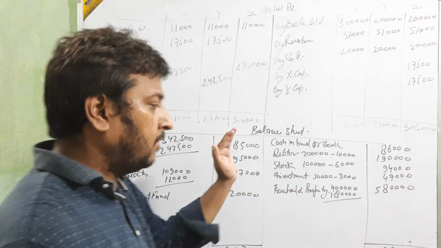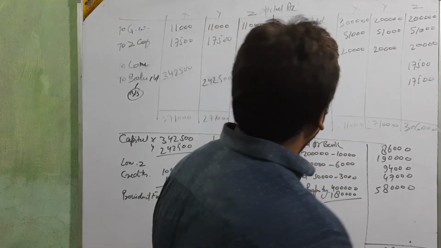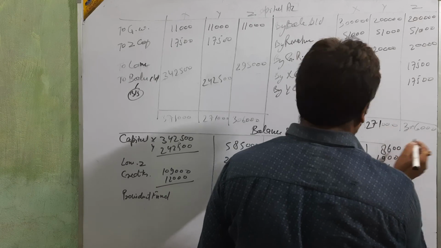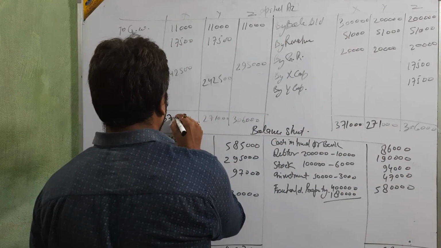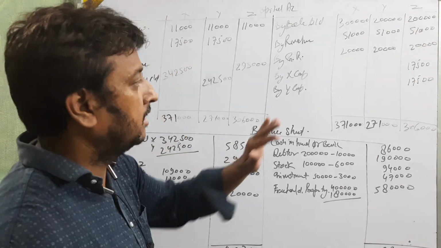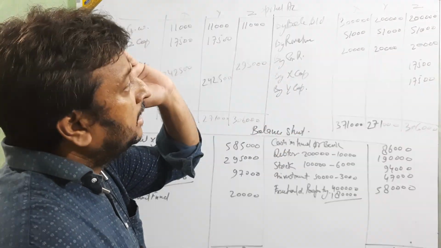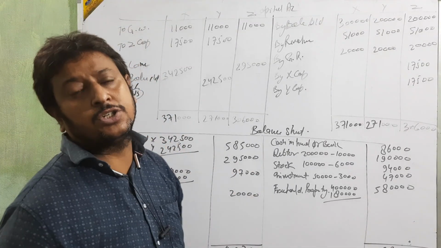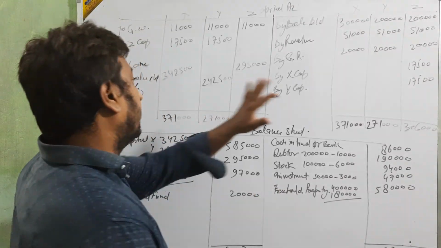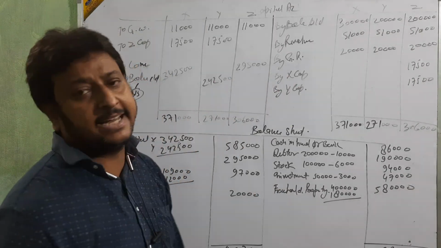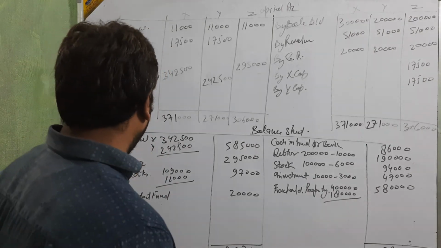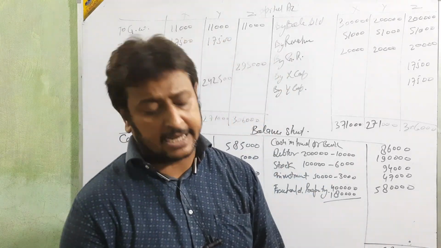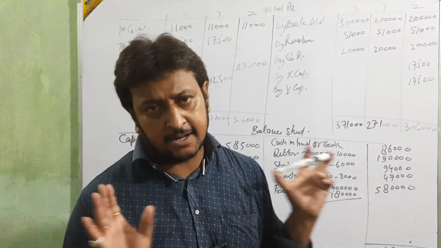The only new things are, first, the treatment of goodwill, and second, the difference of Z, the retired partner, which we show as a loan, or as cash if given in the question. The other partners' balances we take as capital balances, and the other things are the same as in the last balance sheet or capital account. Okay, clear? Thank you.